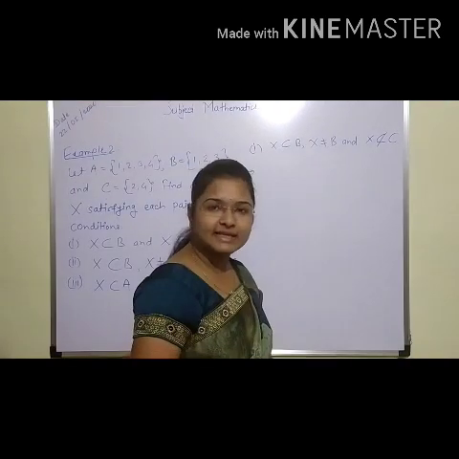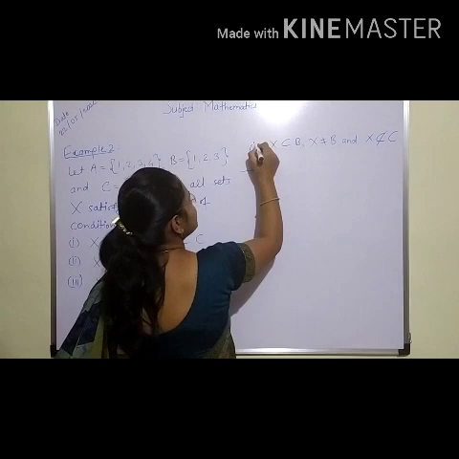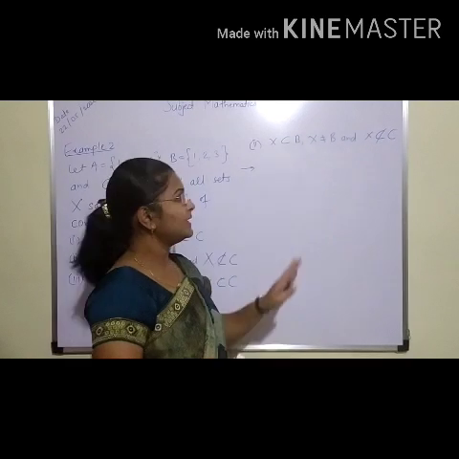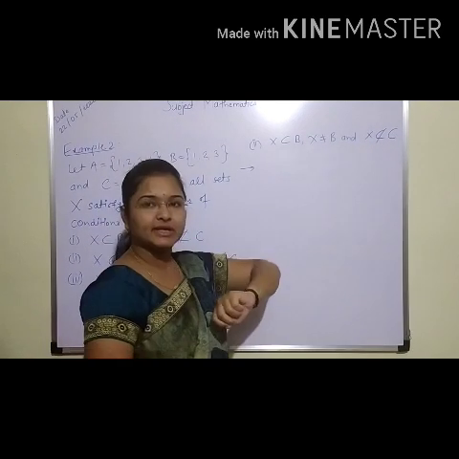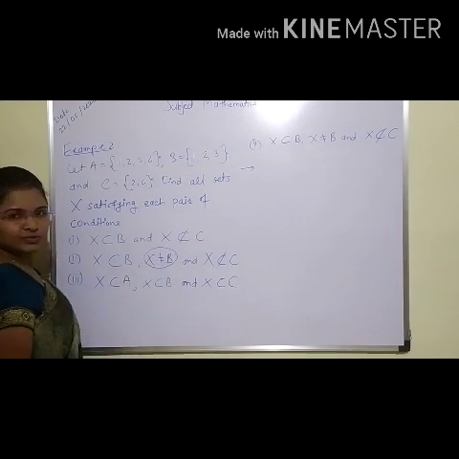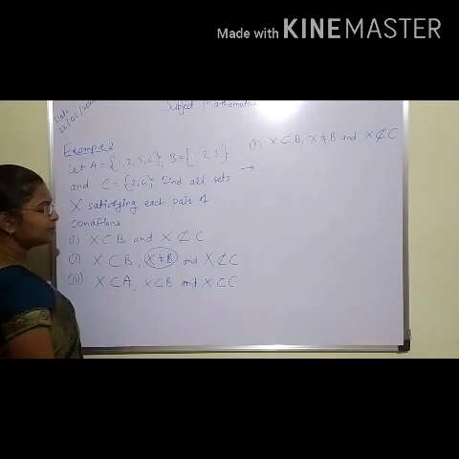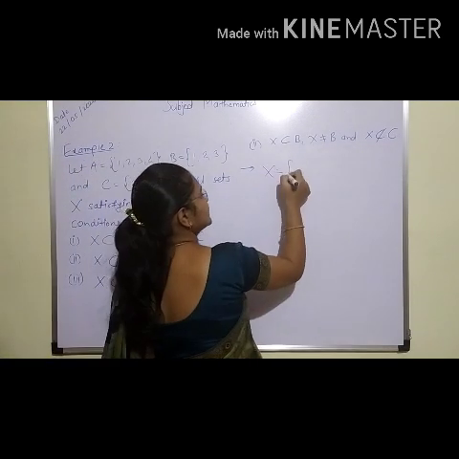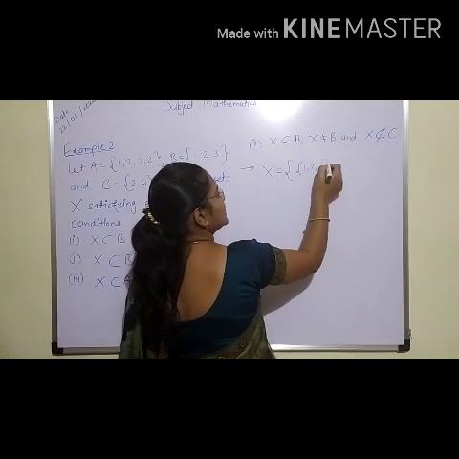Now we'll see the second condition, that is X is a subset of B, X is not equal to B, and X is not a subset of C. See student, only one condition is added to the previous one, that is X is not equal to B. In the previous condition we have X as 1, 2, 3.